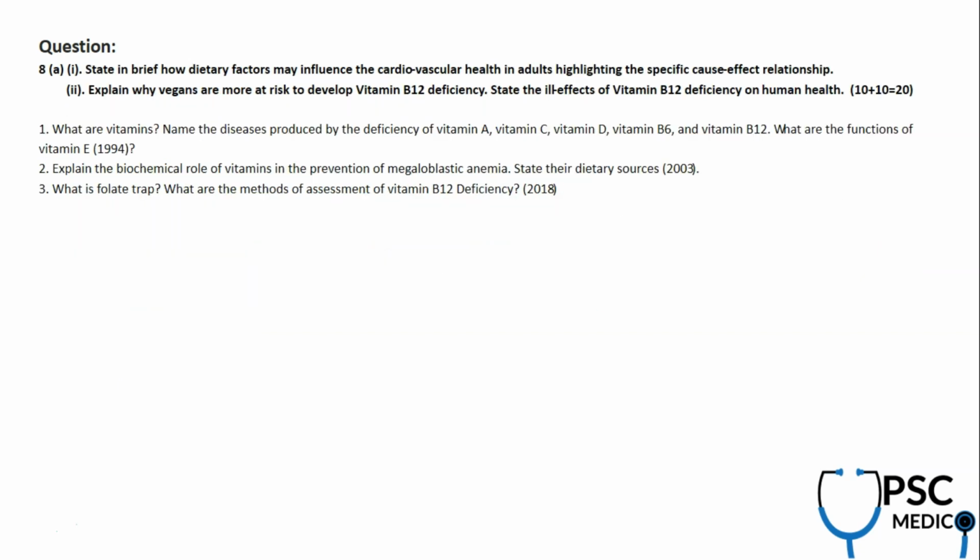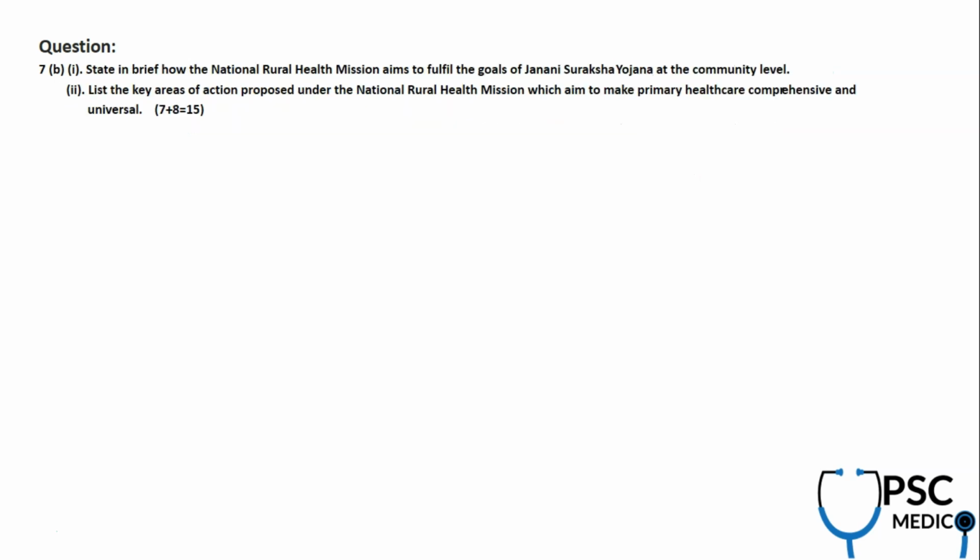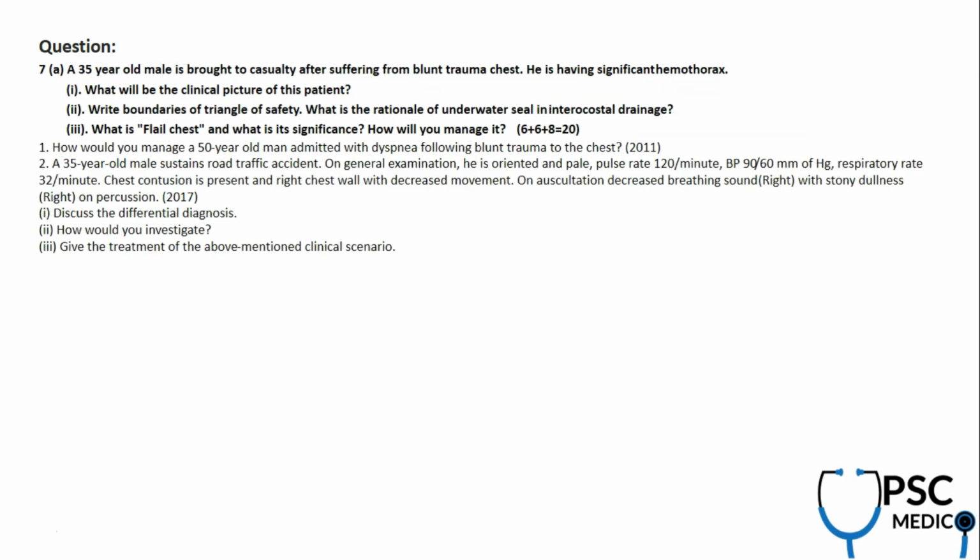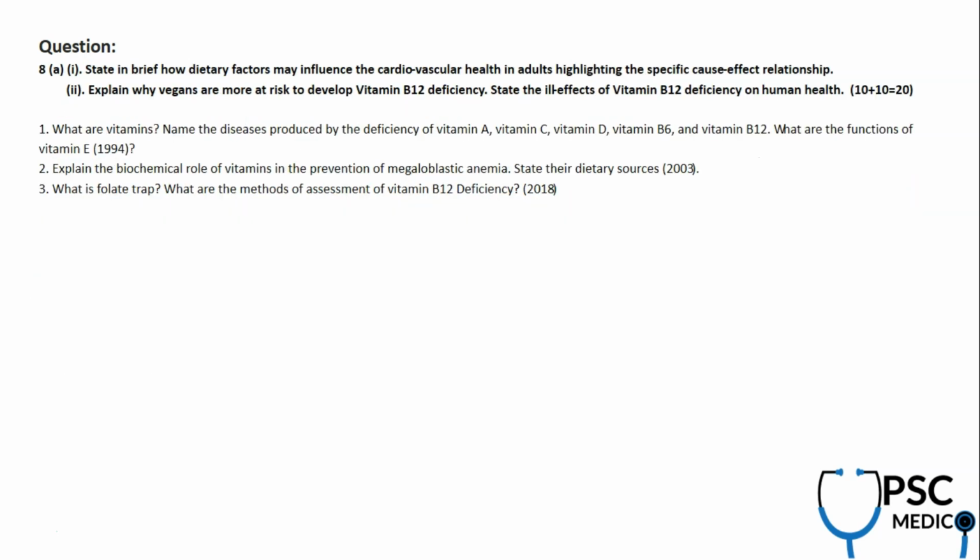Now we have finished this question number 7. We have it from family planning, PSM and also the surgery part again. And question number 8, it's again the PSM part, the nutritional part of PSM, because nutrition has also always been a part of biochemistry too. But look at this question, this is a bit different. What are the dietary factors which influence cardiovascular health? I think this is a bit tricky and the toughest part for me also when I'm preparing notes for this paper. It looks tricky to read, but it's direct straight lines from the PSM textbook.